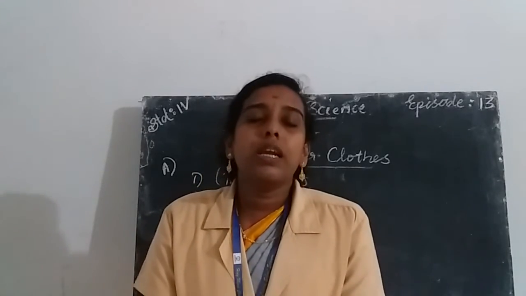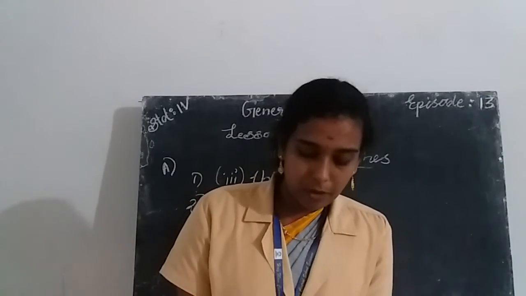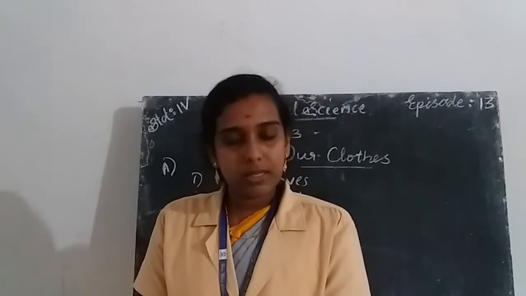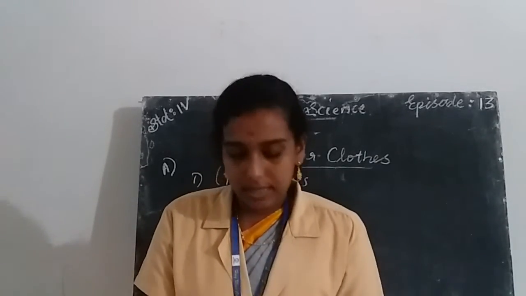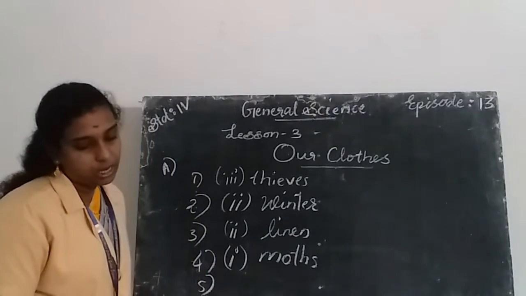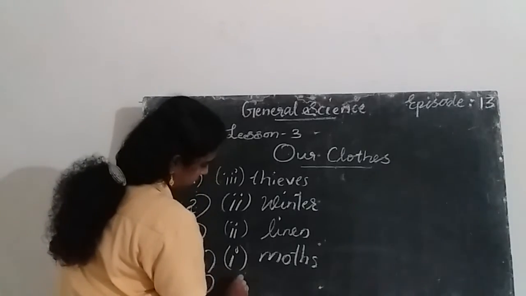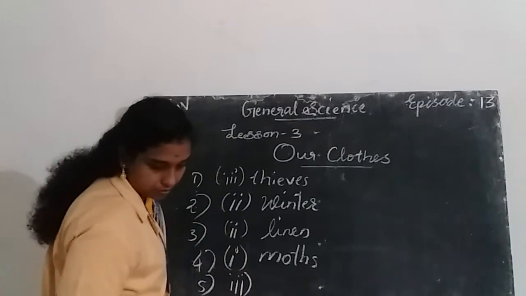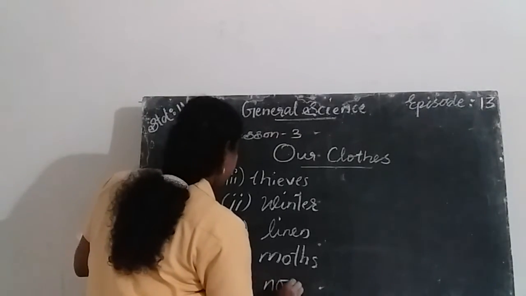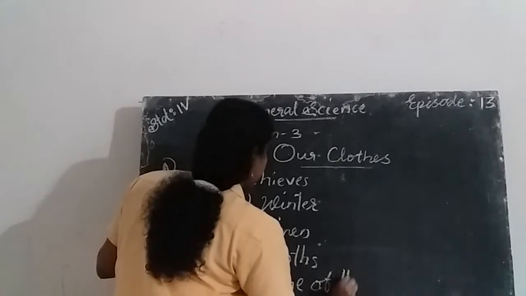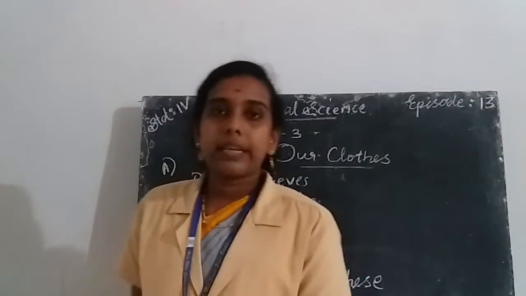Fifth question: fibers obtained from plants and animals are called synthetic fibers, man-made fibers, none of these. The fibers obtained from plants and animals are called natural fibers. The options are synthetic fibers, man-made fibers and none of these. Synthetic fibers are also known as man-made fibers. So the answer is option C, none of these. So these are the answers to the tick the correct answer questions.